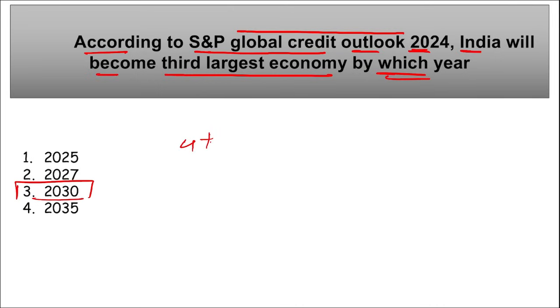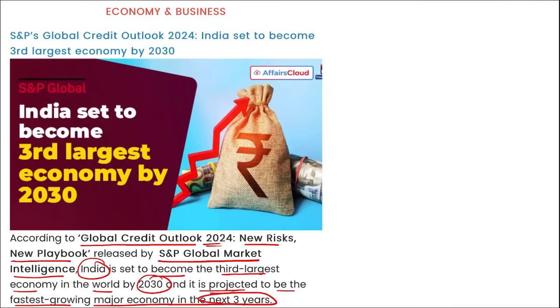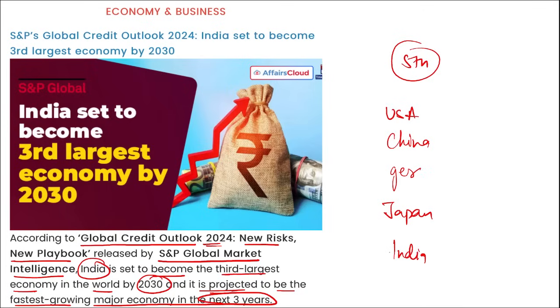And recently, India has also touched $4 trillion mark. Here you can see, according to the Global Credit Outlook 2024, new risk, new playbook released by S&P Global Market Intelligence, India is set to become the third largest economy in the world by 2030, and it is projected to be the fastest growing major economy in the next 3 years. At present, India is the fifth largest economy in the world. At top it is USA, followed by China, then Germany, then it is Japan, and on fourth it is India. And it is expected by 2030, India will be replacing Germany and Japan to be the third largest economy in the world.